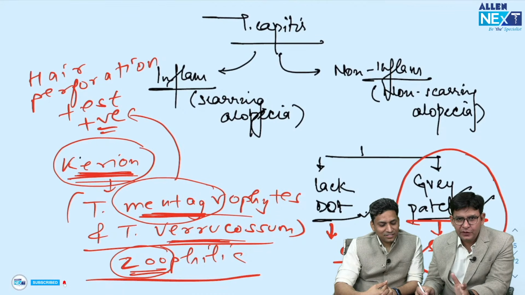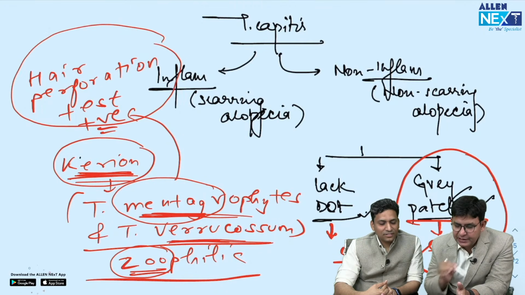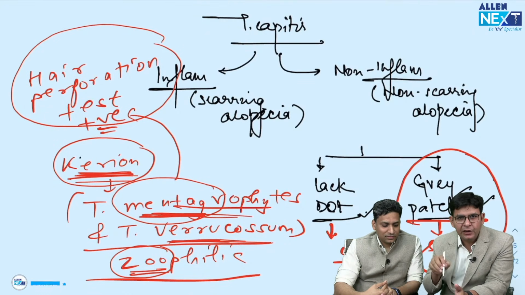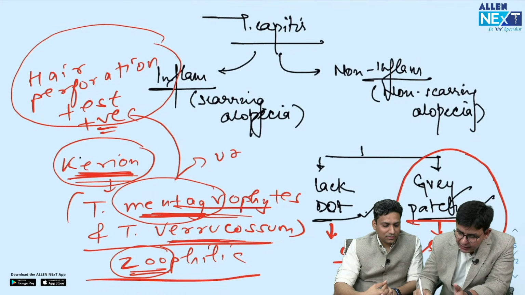So now I suppose you will be able to remember mentagrophytes and verrucosum, the important ones which cause this kerion. And this particular test, the hair perforation test, which we'll discuss later, is found to be positive in the case of mentagrophytes. And here itself in the INI-CET they can add one more thing, that this particular organism is urease